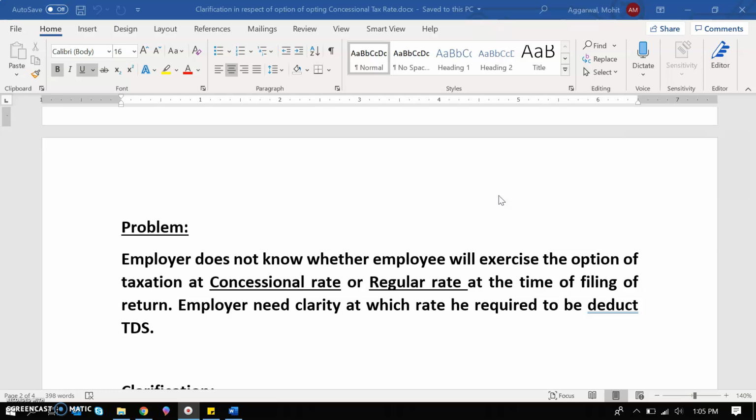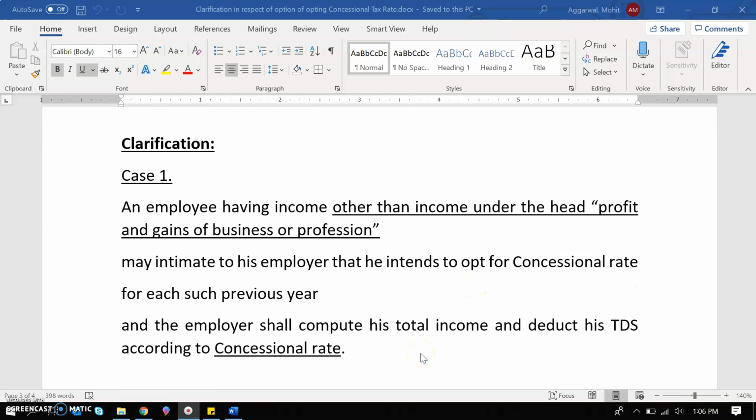So government has issued the circular under which they have tackled this problem, that the employer does not know whether the employee will exercise the option of taxation at concessional rate or regular rate at the time of filing of return. First, government has issued the clarification. Case 1: an employee having income other than income under the head profit and gains of business and profession. That means the employee does not have any income from business and profession.